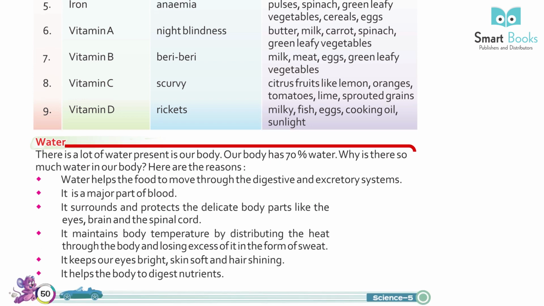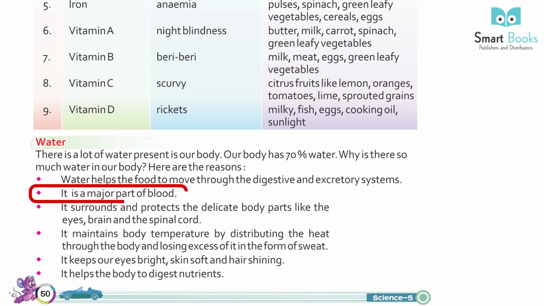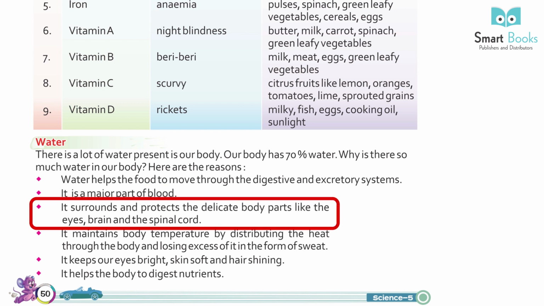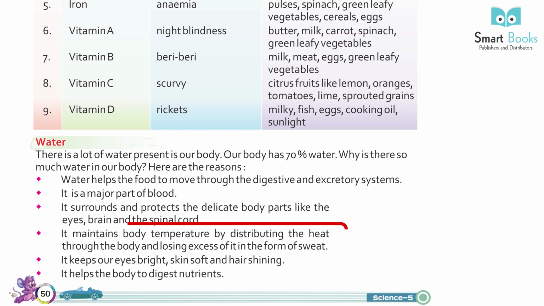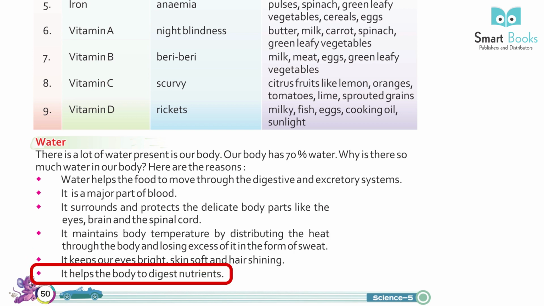Water. There is a lot of water present in our body. Our body has 70% water. Why is there so much water in our body? Here are the reasons. Water helps the food to move through the digestive and excretory system. It is a major part of blood. It surrounds and protects the delicate body parts like the eyes, brain, and the spinal cord. It maintains body temperature by distributing the heat through the body and losing excess of it in the form of sweat. It keeps our eyes bright, skin soft, and hair shining. It helps the body to digest nutrients.